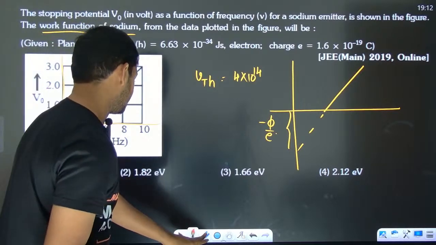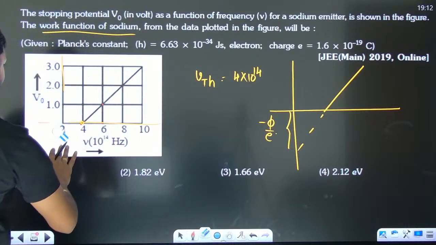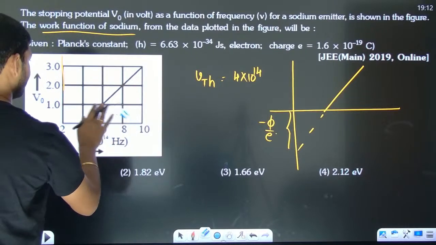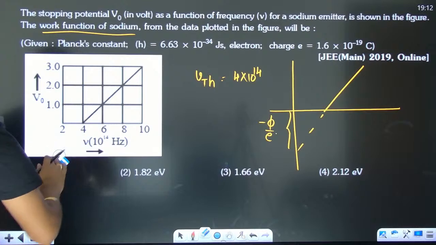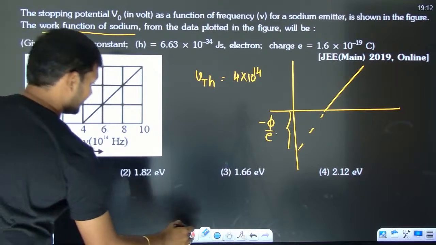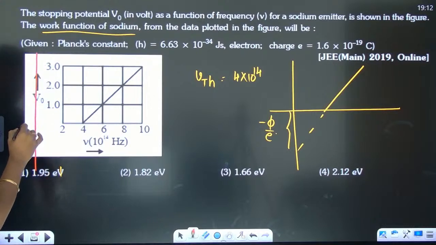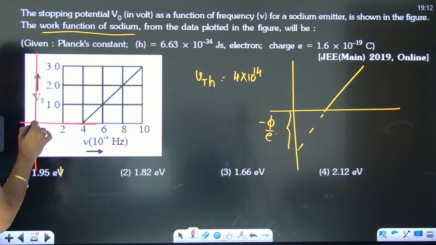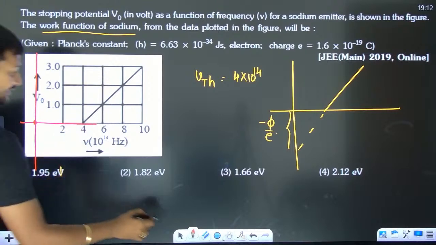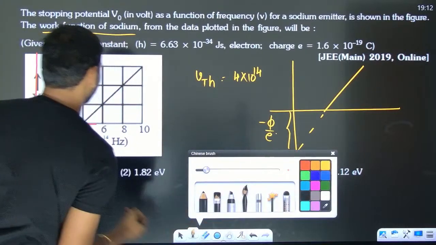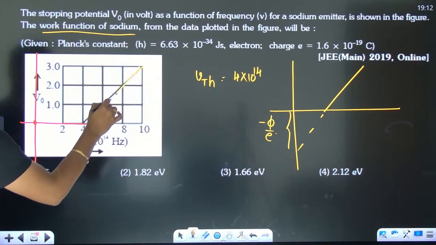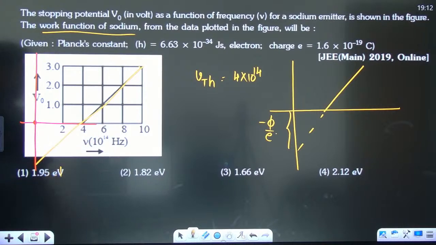Second, got screwed. I'll explain why we got screwed. This is not 0. So somewhere over here we will have it. So we have to find where this is going to come and meet.